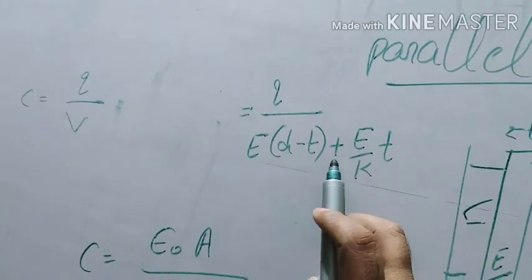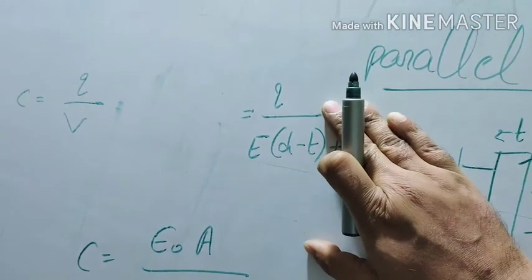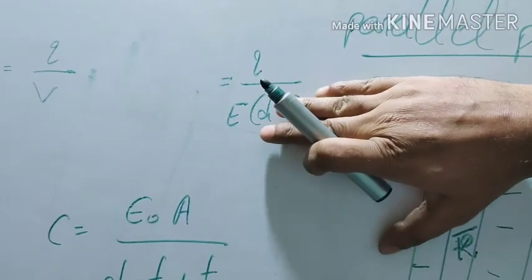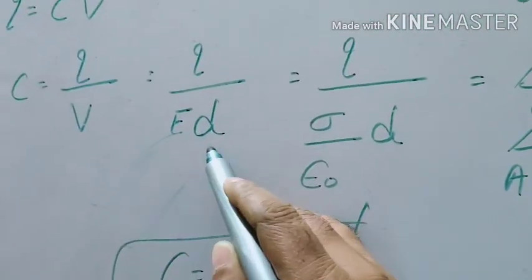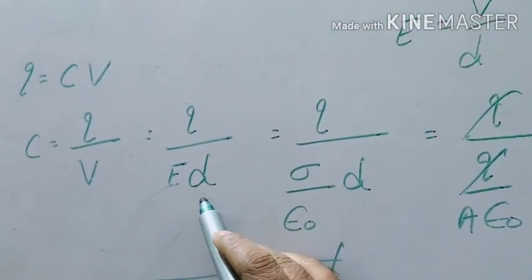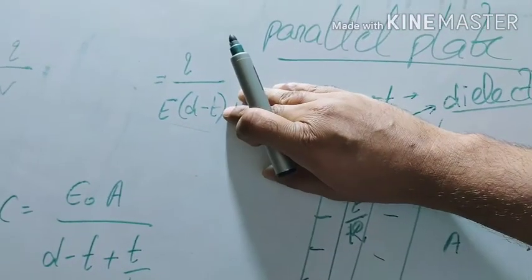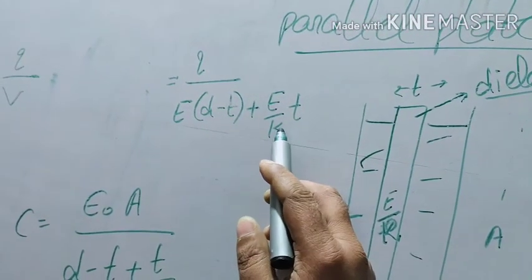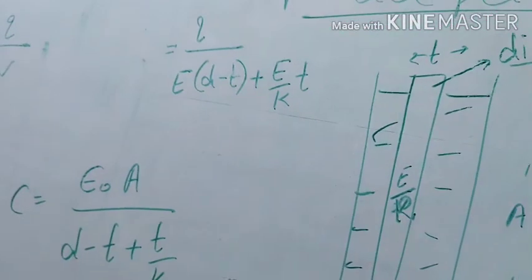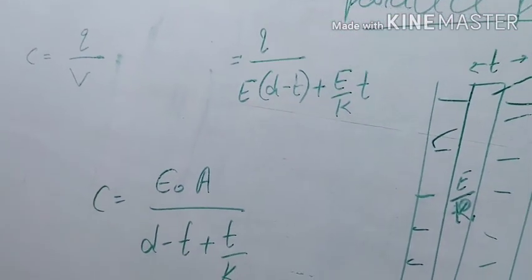E into (d minus t) plus E by k into t. This step will not come when it is a conducting slab, and this t will not come when nothing has been put. So this is the difference: Q upon E d when air or vacuum is the medium; d minus t when a conducting slab; d minus t plus t by k when a dielectric slab. Then you can use Gauss's theorem to find the value of capacity.